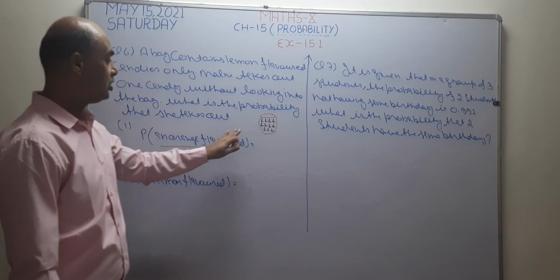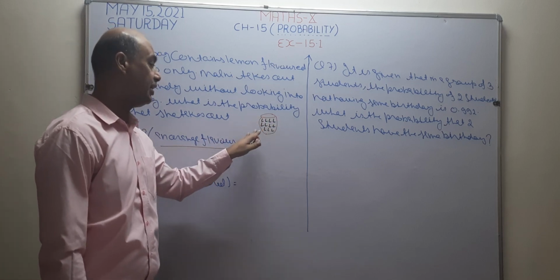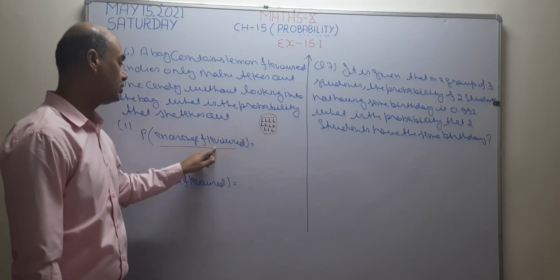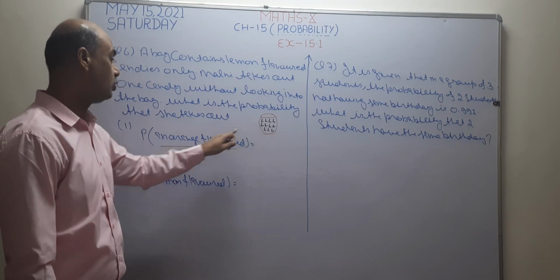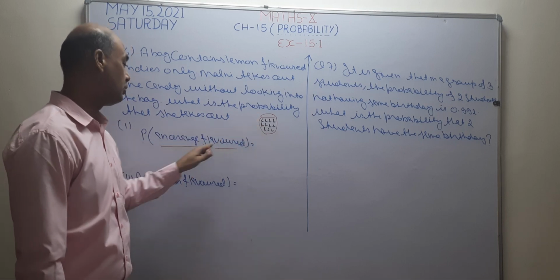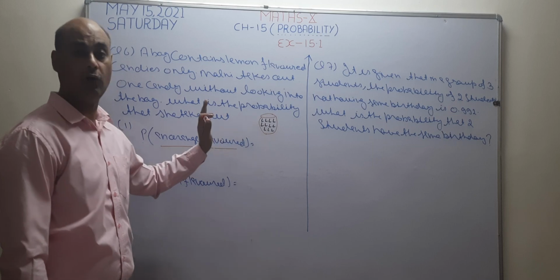Since this bag has only lemon flavor candies, the possibility of an orange flavor candy is 0, because this is an impossible event. When all candies are lemon, it is not possible to get any orange flavor candy.